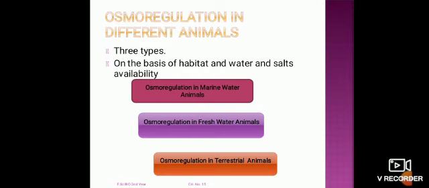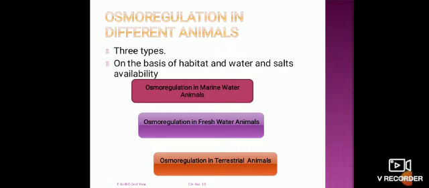Osmoregulation in different animals. We divide the animals into three categories on the basis of habitat and water and salt availability. First, osmoregulation in marine water animals. The second group includes osmoregulation in freshwater animals, and the third one is osmoregulation in terrestrial animals.